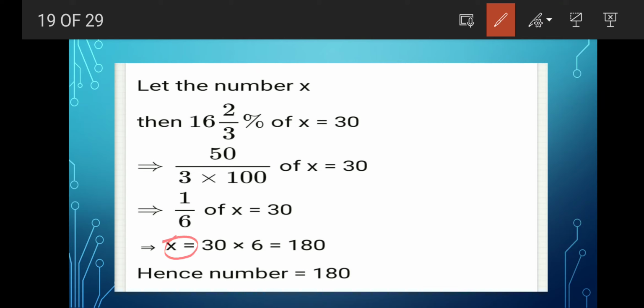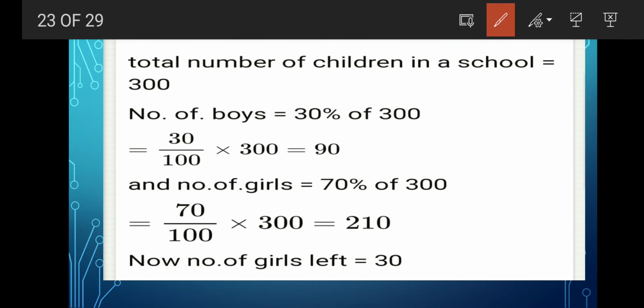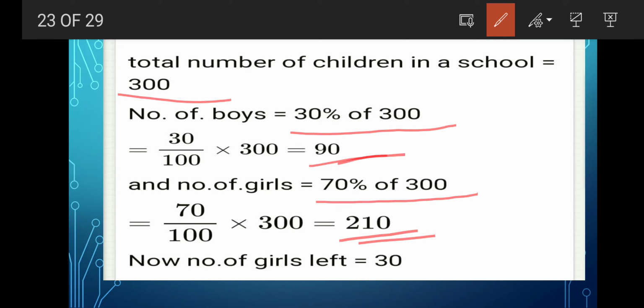Now next question, in a school, out of 300 students, 70% are girls and 30% are boys. If 30 girls leave and no new boy is admitted, what is the new percentage of girls in the school? So very good. Here is the process. Total number of children in the school is 300, and boys are what? 30% of 300, that is 90, and number of girls is 70% of 300. So 70% of 300 is what? 210. Now the number of girls left is what? 30.